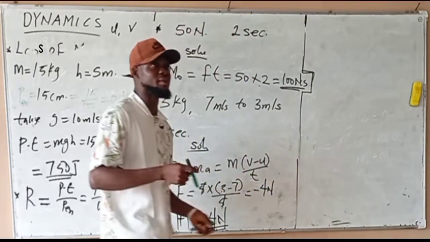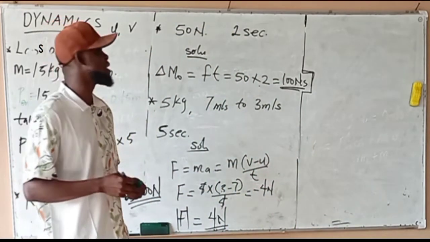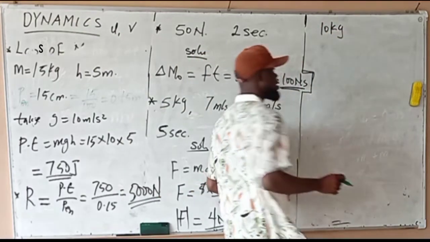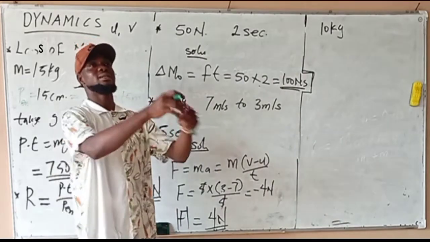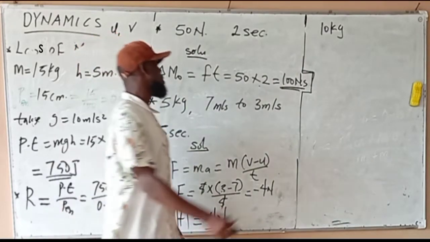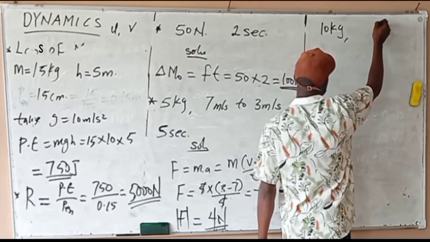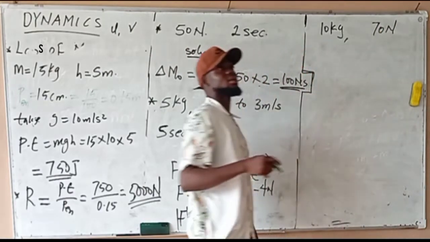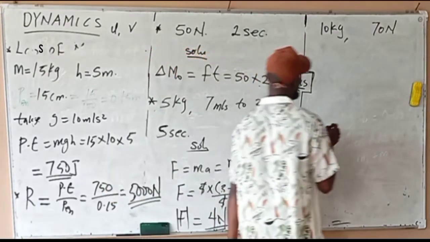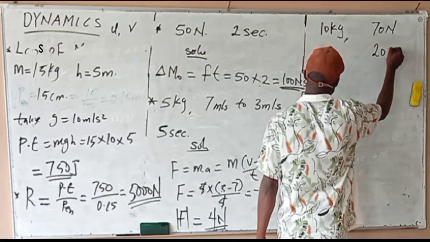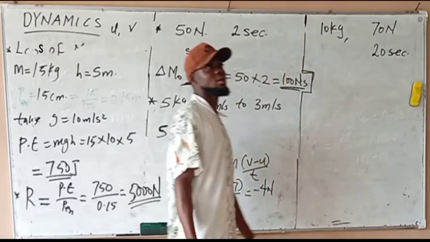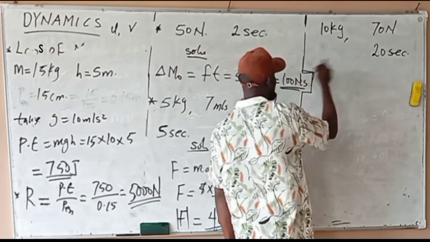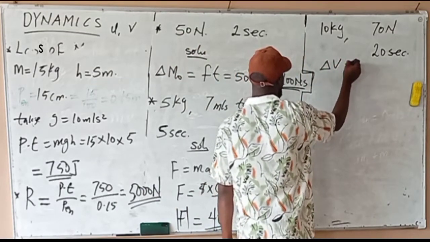Calculate the change in velocity of the body of mass 10 kg, which receives a force of 70 newtons for 20 seconds. What will be the change in velocity of that body?